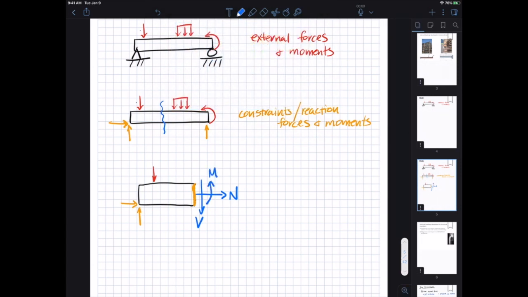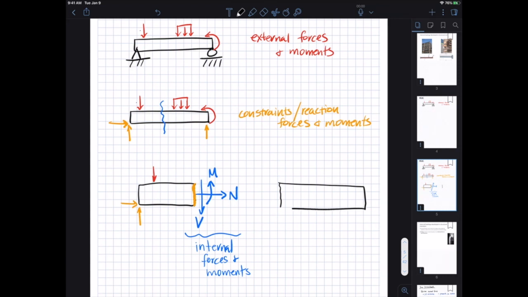And all of these are the internal forces. So these are internal forces and moments. Now I can also draw them on the other side, and of course they have to be equal and opposite to each other, right? Since this object is in equilibrium.